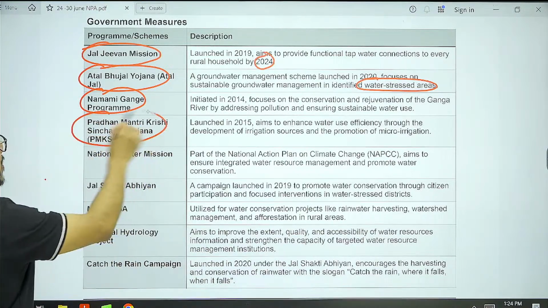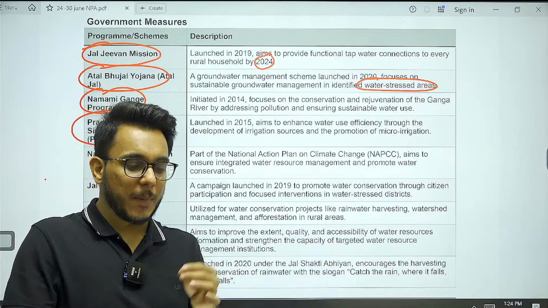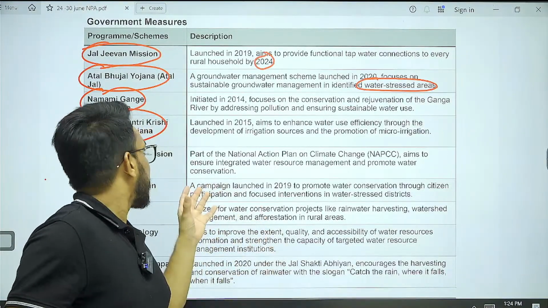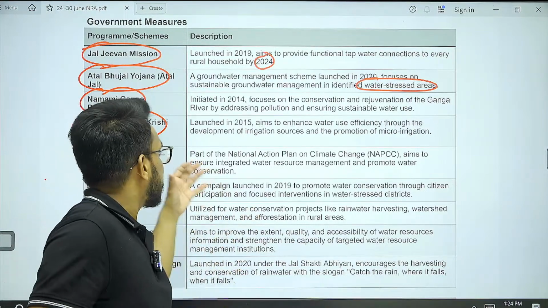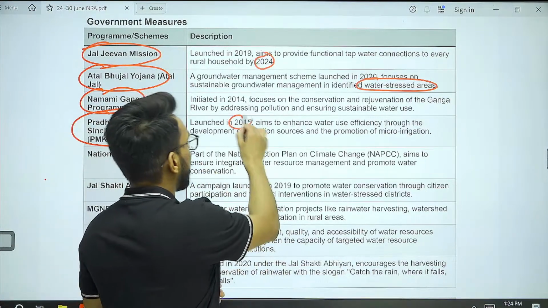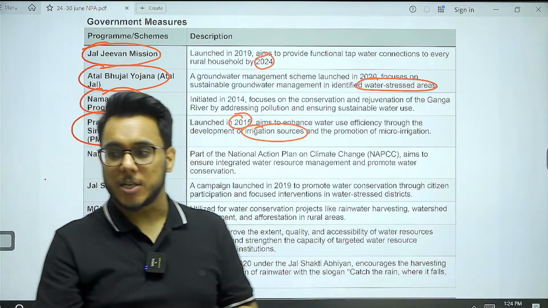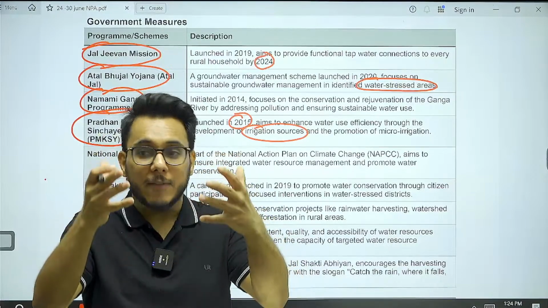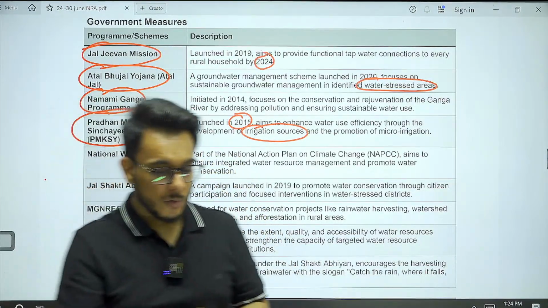Then Pradhan Mantri Krishi Sinchai Yojana. It works on the philosophy of per drop more crop. What does it aim for? It was launched in 2015 to develop irrigation and micro irrigation, so that water availability and water usage in agriculture can be improved.